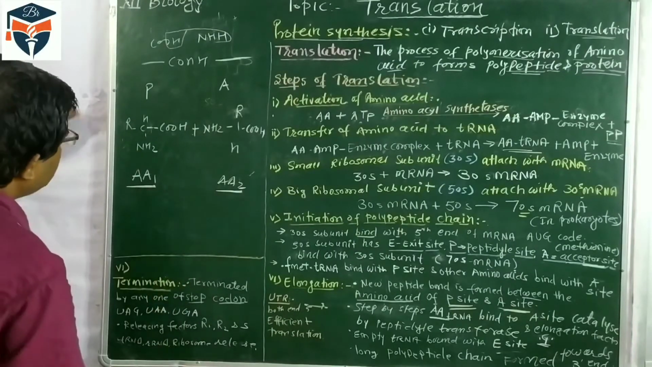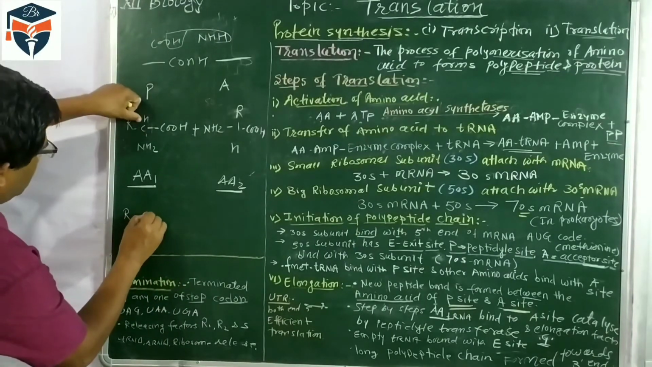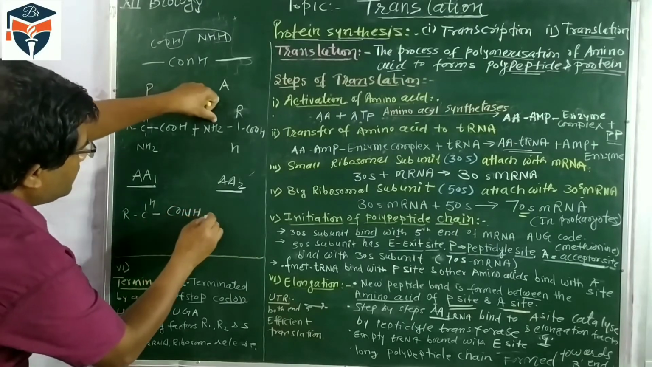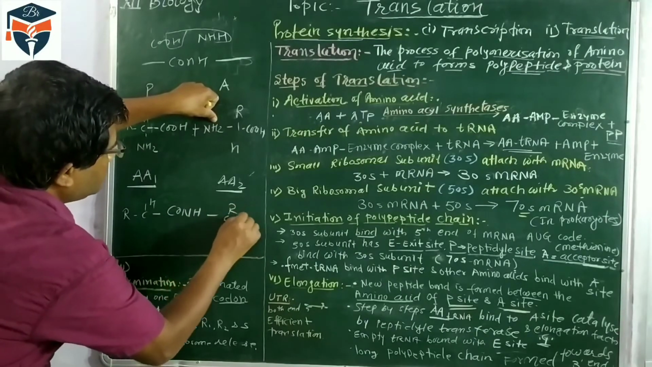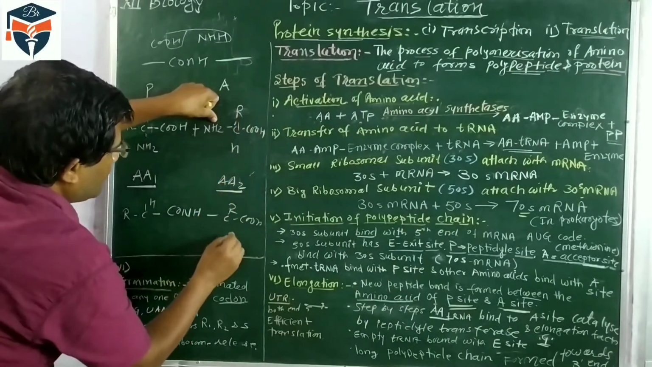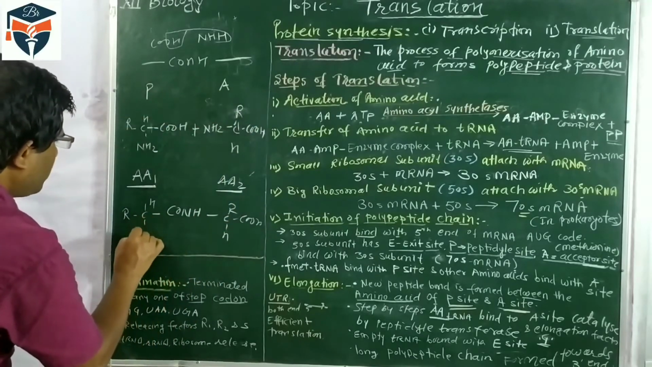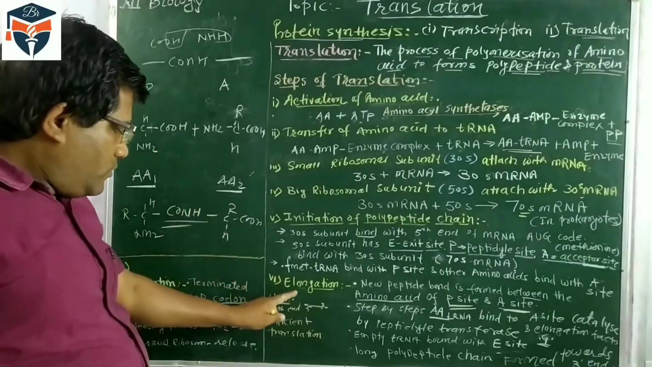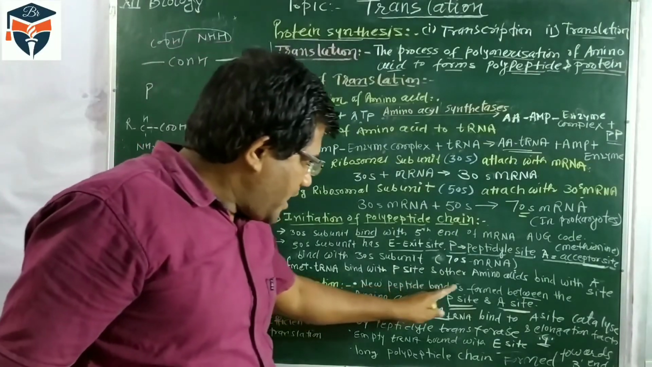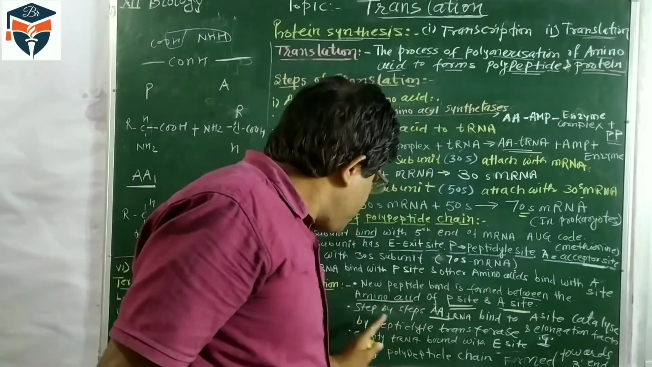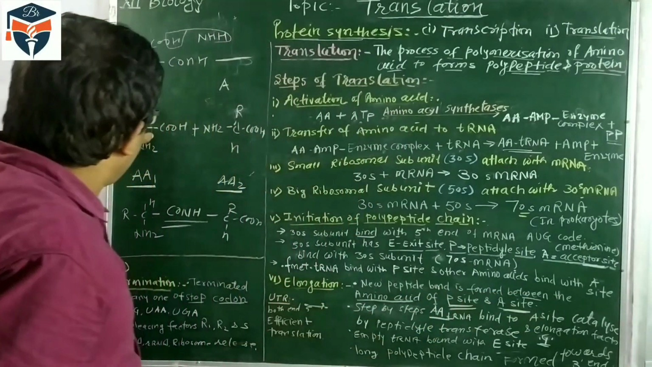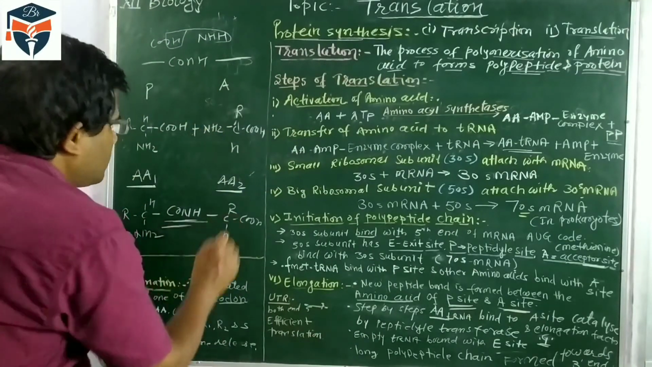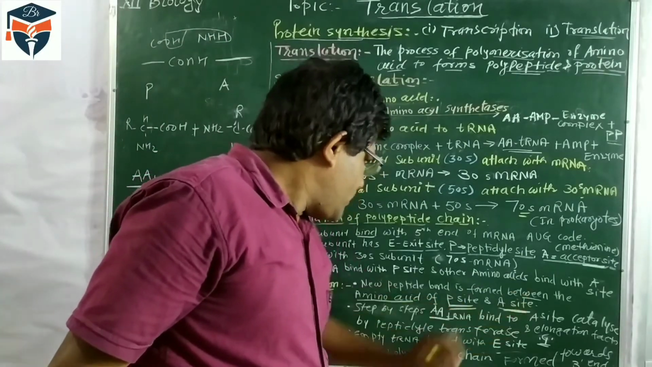So the structure will be like this: R, CH, CONH, then R, COOH, and so on. This bond is called the peptide bond. So during elongation, a new peptide bond is formed between the amino acid of the P site and the amino acid of the A site. Between these, the peptide bond is formed.